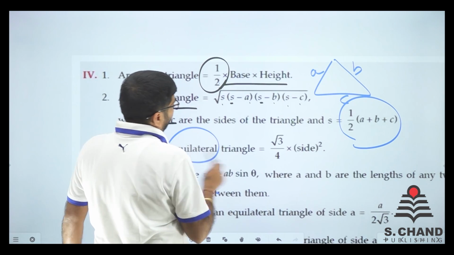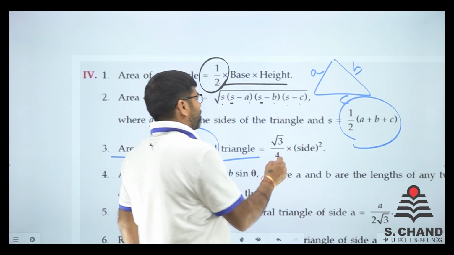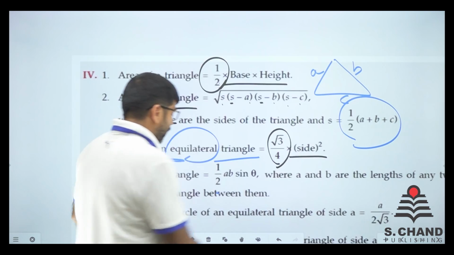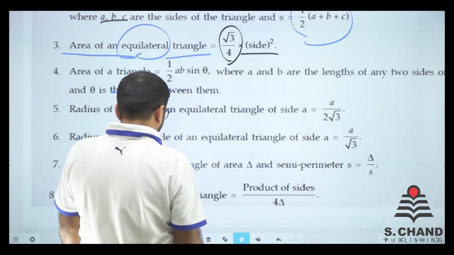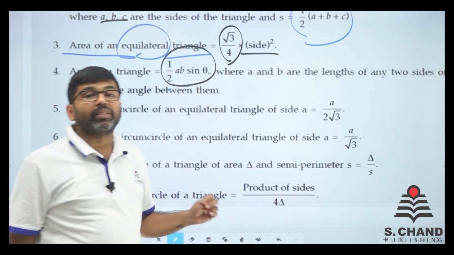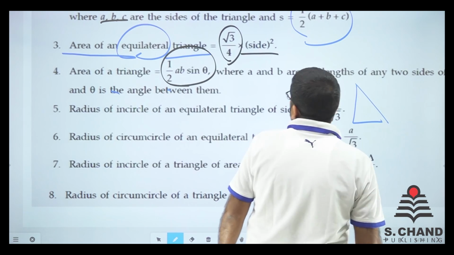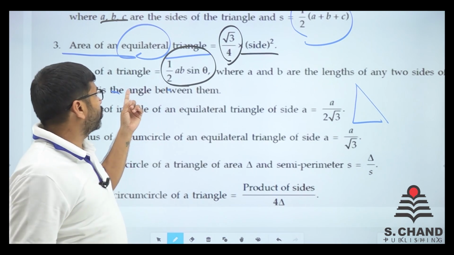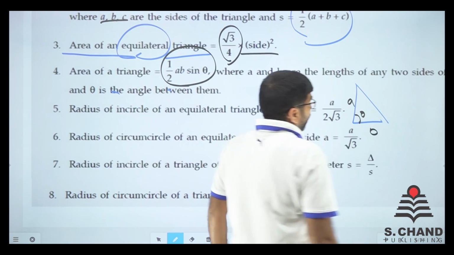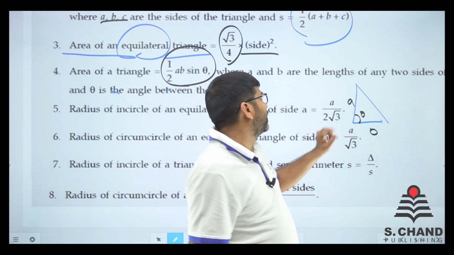Area of an equilateral triangle, if all the sides are equal, then the answer is root 3 by 4 side square. Area of a triangle in the form of theta: say there is a triangle with two sides A and B, and the angle between A and B is theta.